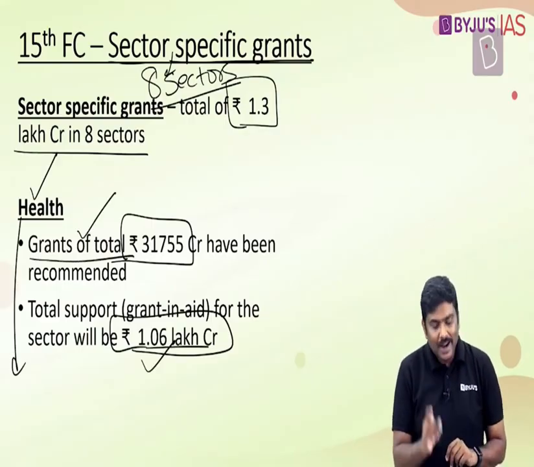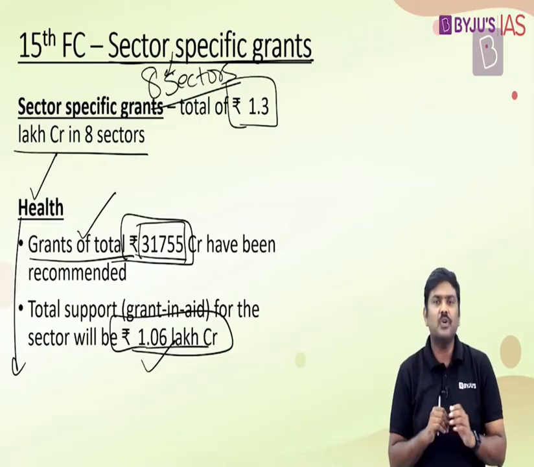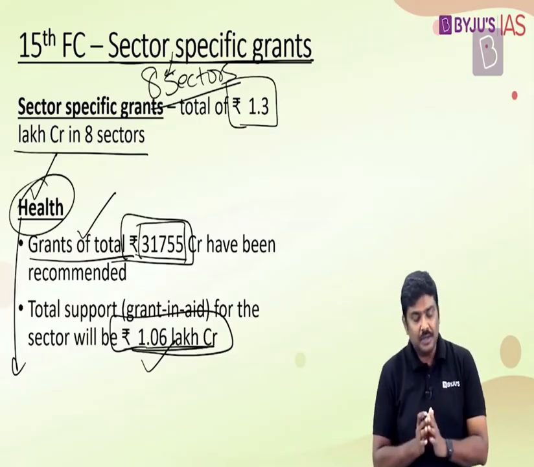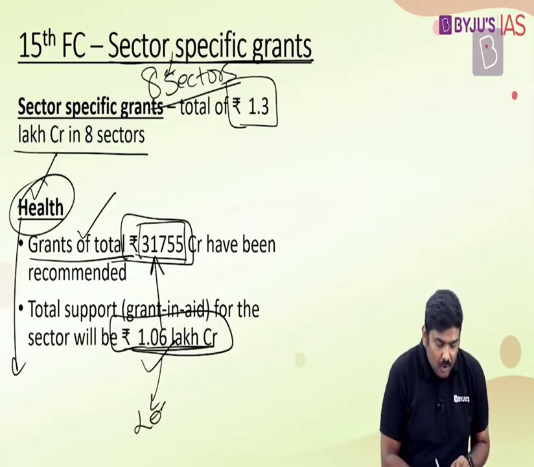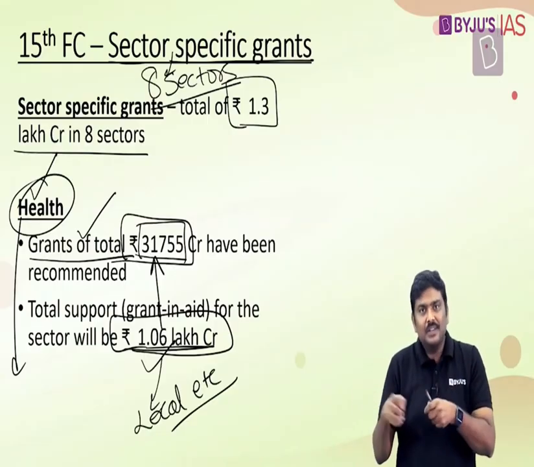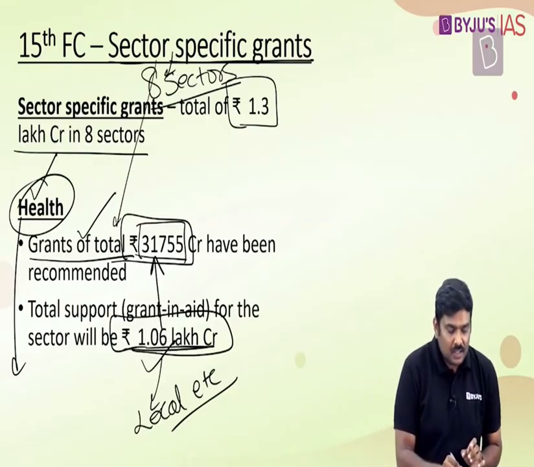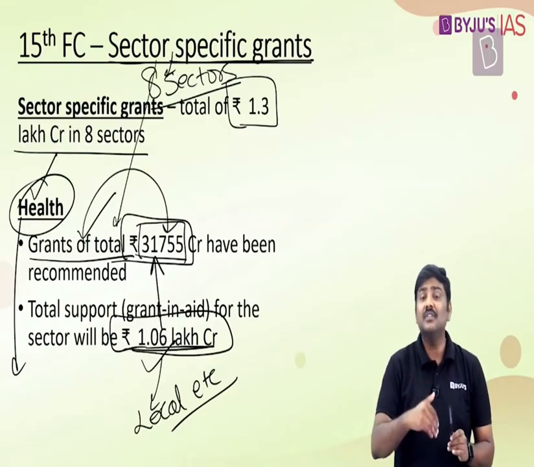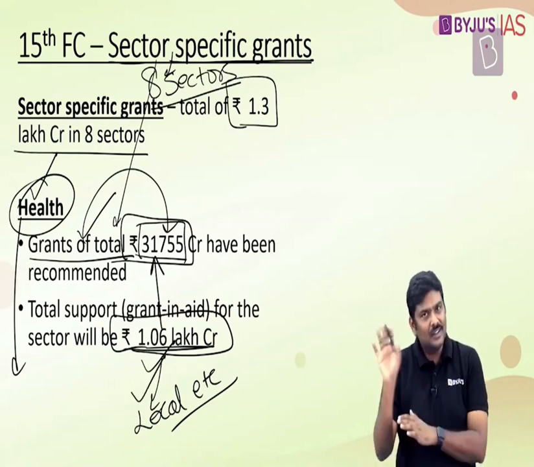But in this particular slide, I have only provided a grant of 31,755 crores. This information has been provided here. Right? Please understand this. The total allocation is 1.06 lakh crore rupees, but this allocation is divided, with part of it in the form of grants to local bodies, etc. That is the reason here, with respect to the discussion on sector-specific grant, the allocation is 31,755 crore. But again, you come across the allocation even under the concept of grants to local bodies. Okay, so we'll have a look at that allocation later.